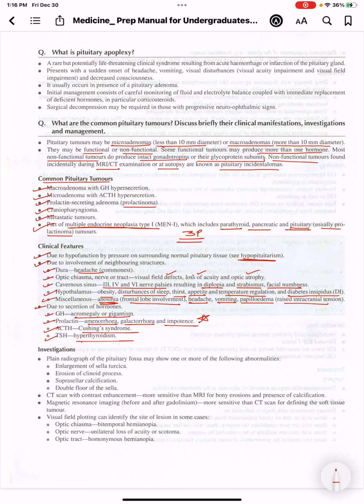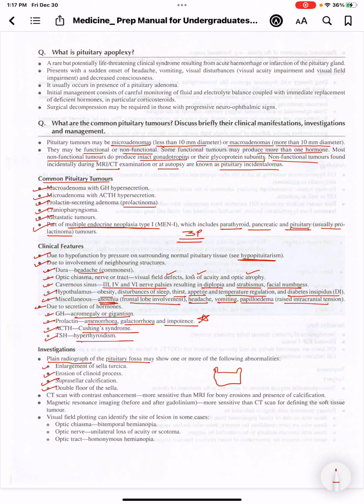What are the investigations? To diagnose pituitary tumors, we will first do a plain radiograph of the pituitary fossa, which can show enlargement of the sella turcica, or there may be erosion of the clinoid processes, and there can be suprasellar calcification, or there may be a double floor of the sella.